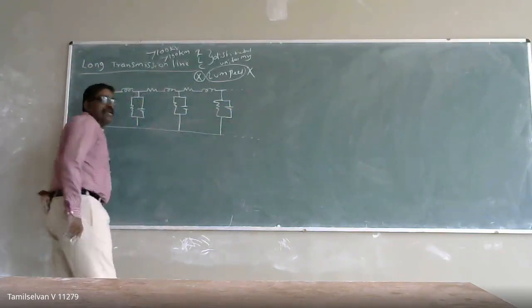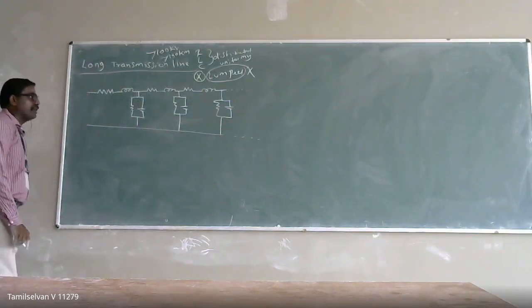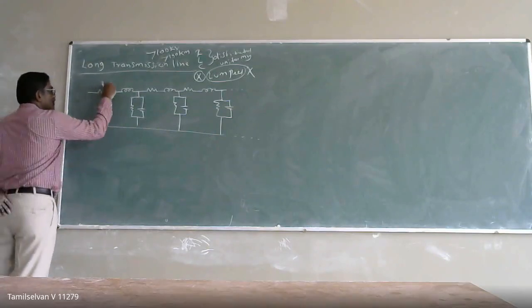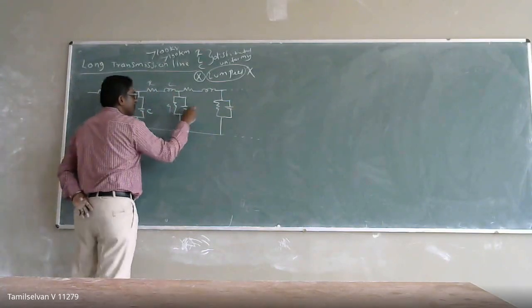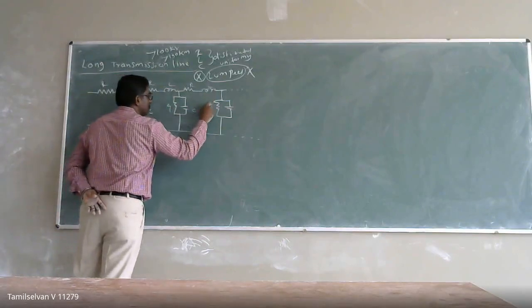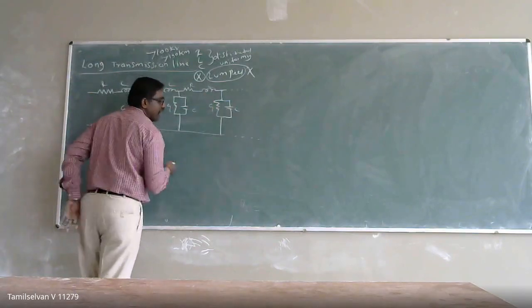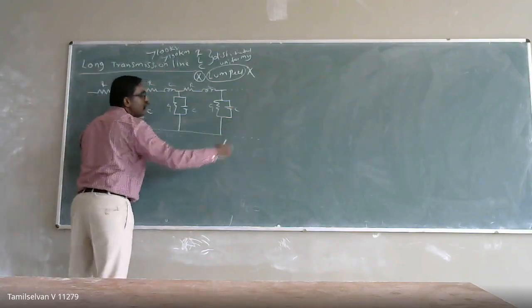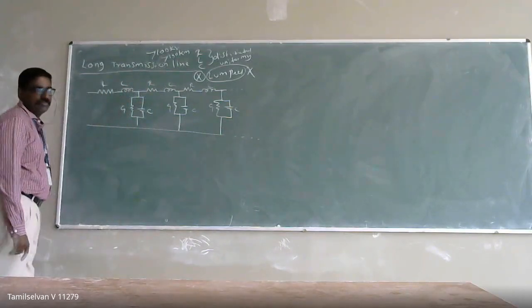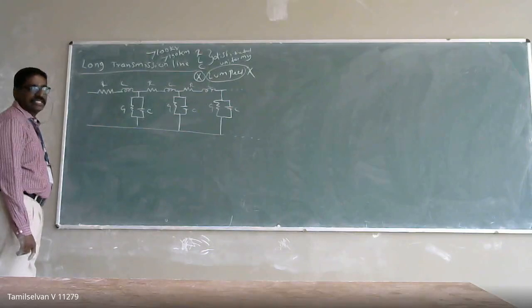So it will be distributed throughout your transmission line. Okay, so this is going to be nothing but R, L, G, C, R, L, G, C, R, L, G, C. And for the entire length, these parameters are going to be distributed uniformly throughout your transmission line.